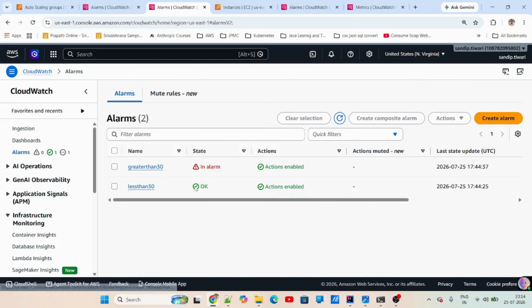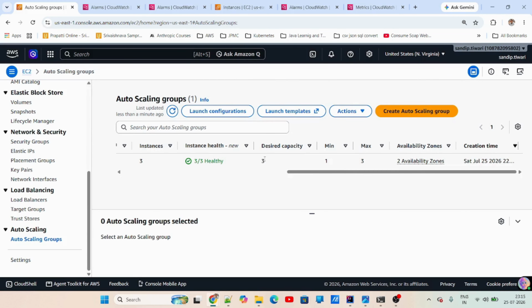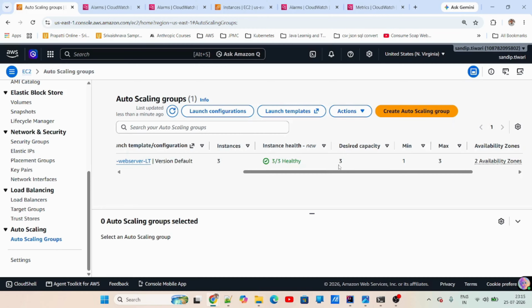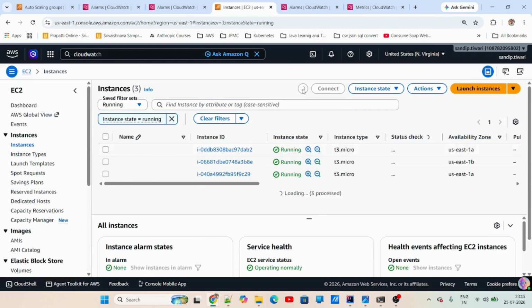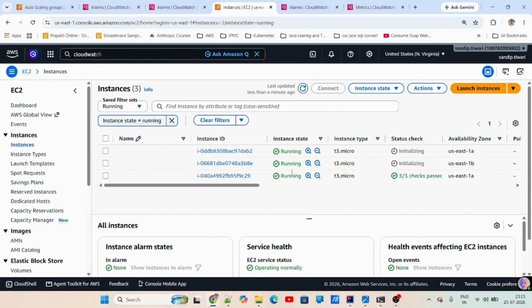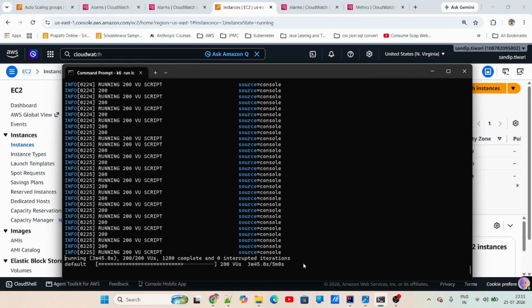The alarm, now it is in alarm. When the state is in alarm, it means an alarm has been raised. Now once the alarm has been raised, what will it do? It has changed the desired capacity to 3. It added 2 instances. And if I go to instances here, as you can see, there are 2 instances which have actually been started. Now let this continue for another 3-4 minutes.